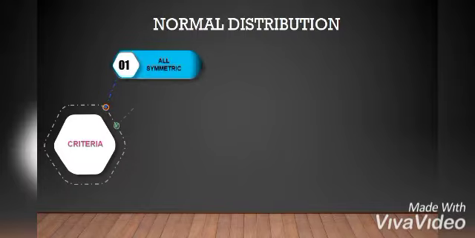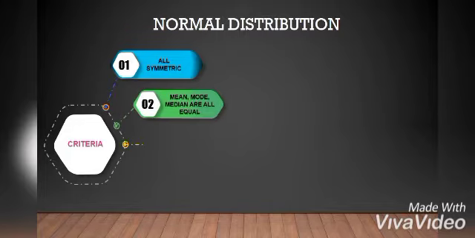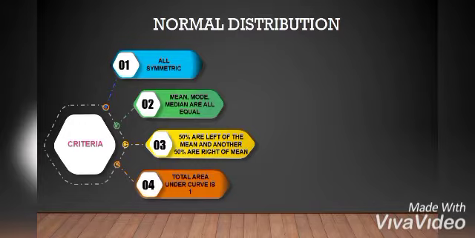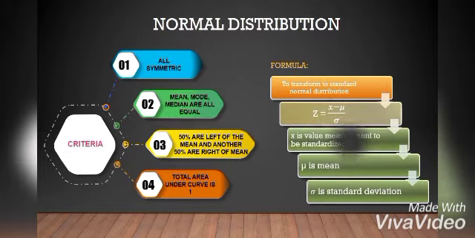Normal distribution is also known as the bell curve. The criteria of normal distribution are: first, it is symmetric; second, mean, mode, and median are all equal; third, 50% is to the left of the mean and another 50% is to the right of the mean; fourth, the total area under the curve is equal to 1. This formula is used to transform to the standard normal distribution, where x is the value of the measurement to be standardized, mu is the mean, and sigma is the standard deviation.